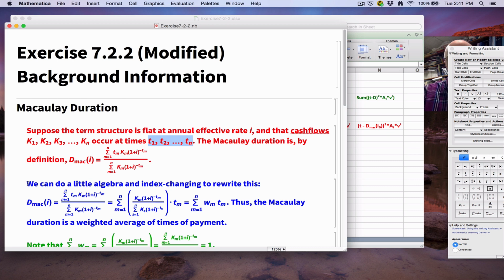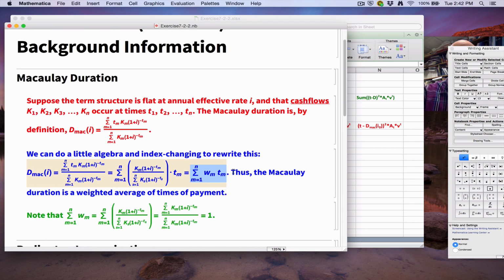I want to remark, as I've remarked before, that we can do a little algebra and index changing of the summations to rewrite this fraction as a weighted average of times of payments, where these weights, w_s, are these quantities. How did I do that? Essentially, this quantity can be thought of as a constant with respect to this summation. You can put it out in front as 1 over this quantity, and then bring it inside the summation and change the index of summation to, say, an s or something else, so it's not confusing. These are the weights for this weighted average of times of payments.